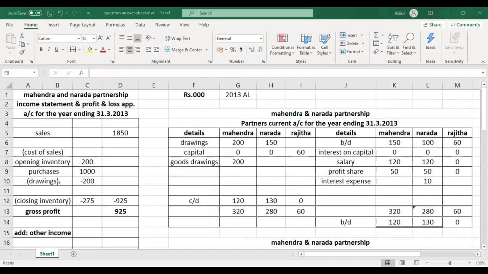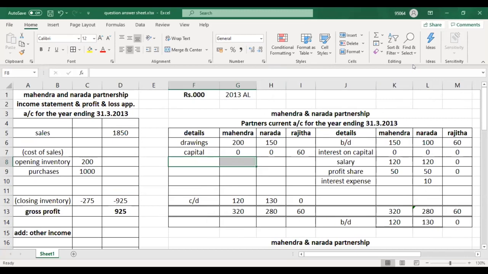Okay, understood. But this is wrong. This is not in the question. It's additional knowledge you need to understand. Okay, now there is another question. Let's say goodwill is not given and they are saying to adjust from partners capital, and goodwill account is not maintained in the partnership, then how to find the goodwill of the partner?